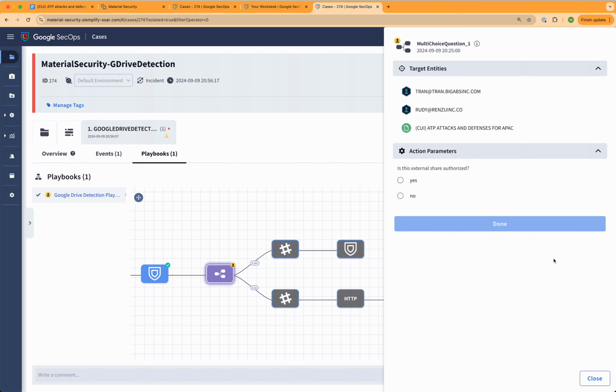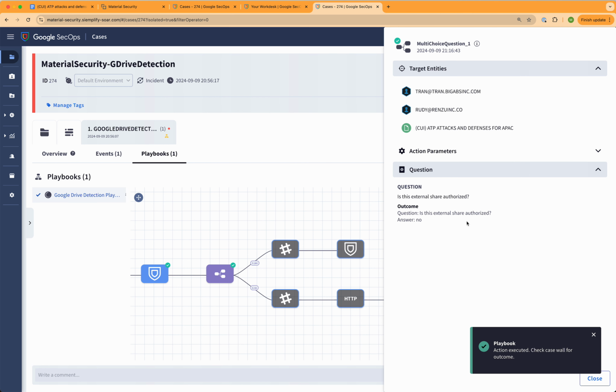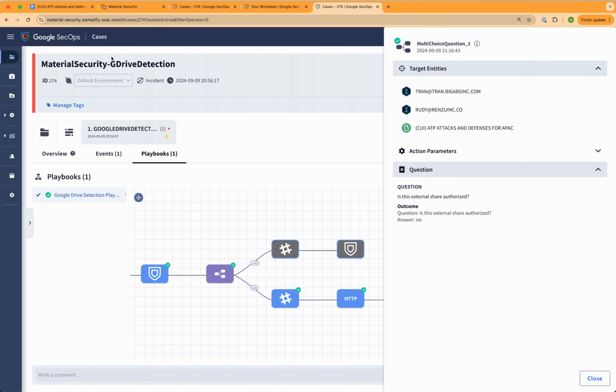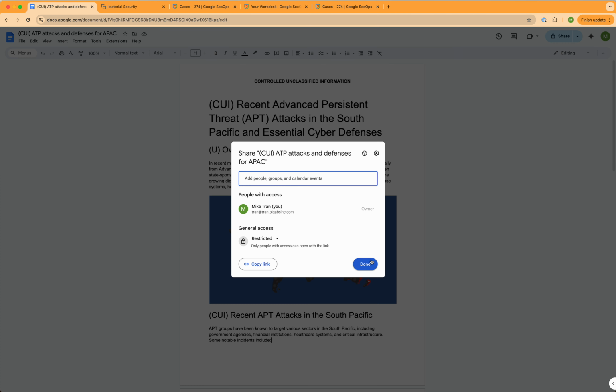I can go ahead and permit this share, but let's pretend this is a violation because there's a corporate policy where documents related to APT attacks can only be shared internally or with the government directly. I'm going to go ahead and deny access, which will trigger Material revoking this permission. And if I go back to the original document, you can see here access to Rudy has been revoked.